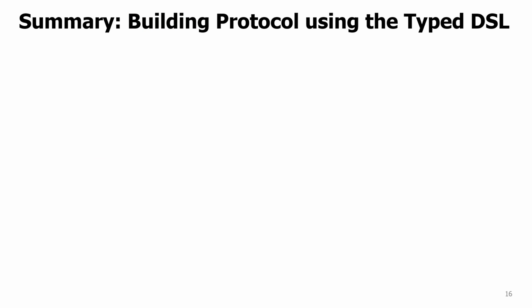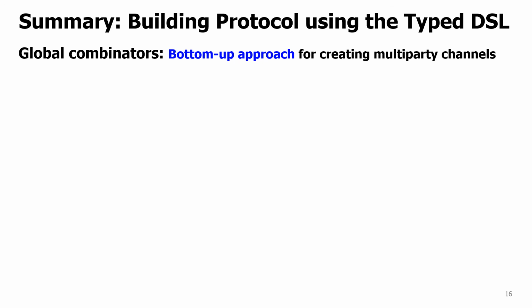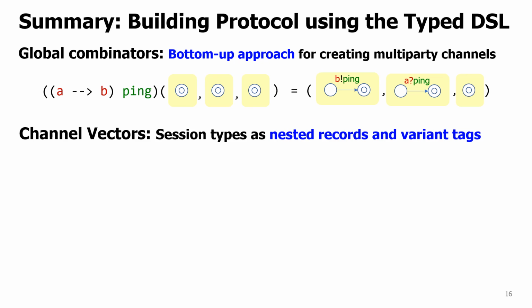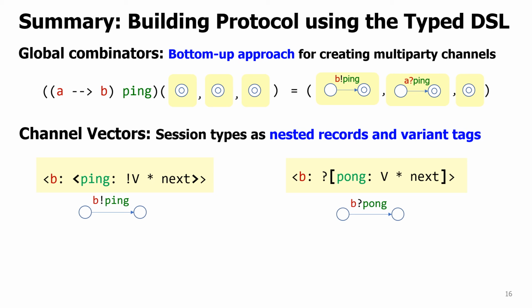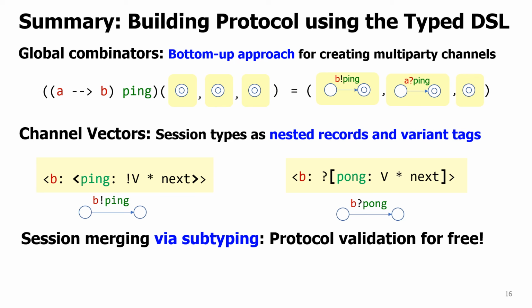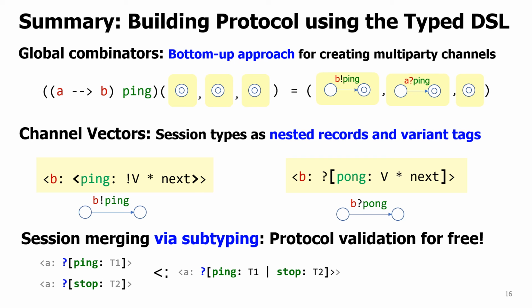Now let me wrap up our presentation. Firstly, we gave the semantics of the global combinators in the way that each local behavior is built from the bottom up. Secondly, we designed channel vectors using standard record and variant types, offering programmers to write multi-party sessions in an idiomatic manner. Thirdly, the design of channel vector types allowed us to validate protocols using the standard type system via subtyping, thus obtaining a protocol validation framework in a general-purpose programming language, OCaml.